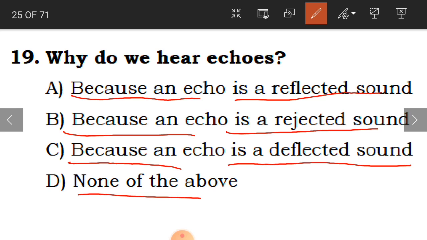And the answer is A, because an echo is a reflected sound. So that is why we are able to hear our voice again. When you go to mountain areas or very vacant, empty places and talk, you'll get this echo effect, because an echo is a reflected sound.